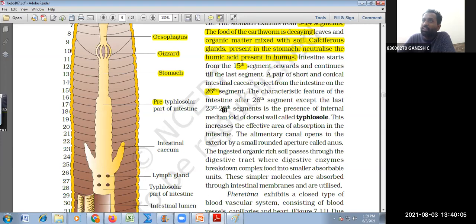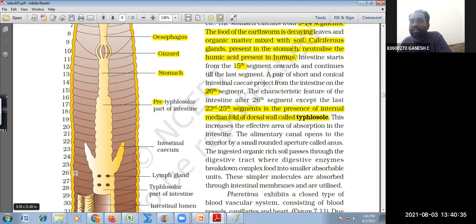So you have the 23rd, 24th and 25th, not 26th, where there is internal median folding, increasing the absorption by increasing the surface area. It is the median folding which we call Typhlosole.